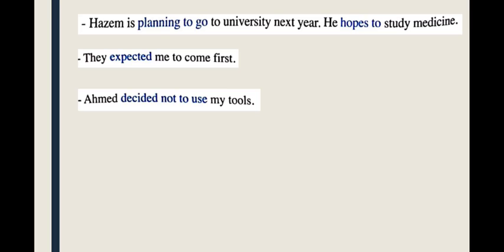Here in this sentence, we use the verb plan in present continuous. We use these verbs as we like. You use it in present, past, future, okay, as you like. So here we said Hazim is planning to go to university next year, and the other sentence here, he hopes to study medicine. Hopes, okay.